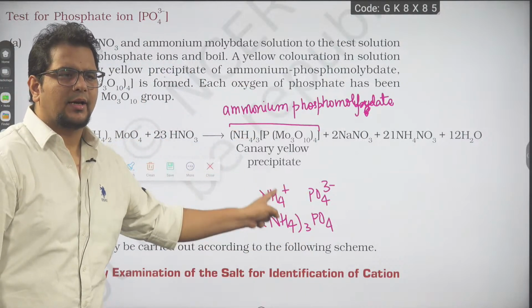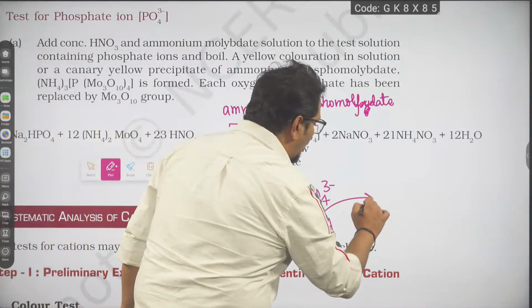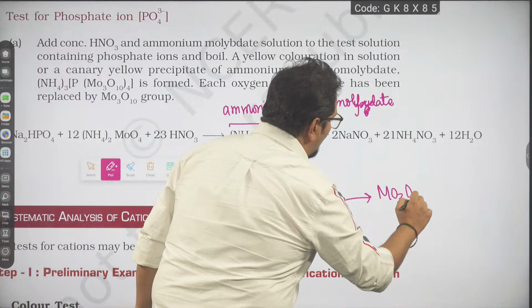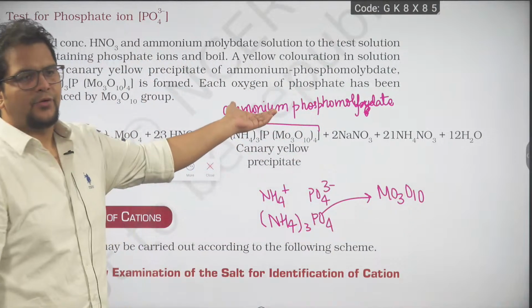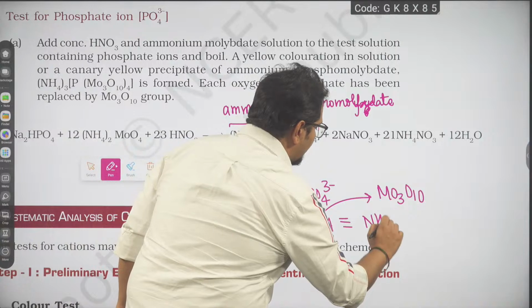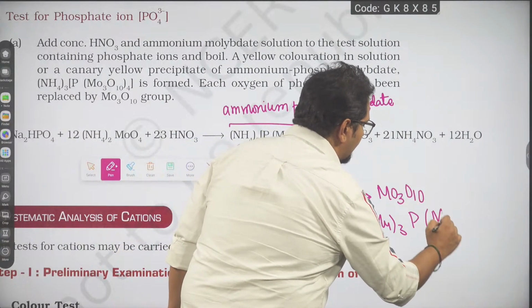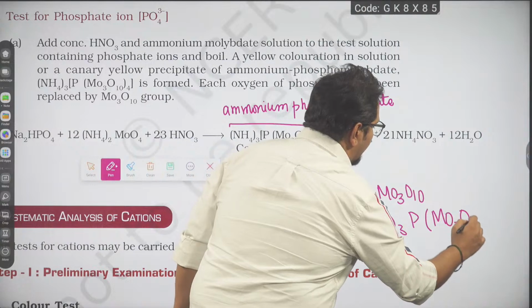One's charge becomes the other's number, the other's charge becomes this one's number. Replace the O with Mo3O10 and you will get ammonium phosphomolybdate. Check what you will get: ammonium 3, phosphorus 1 and oxygen 4. In the place of oxygen, what am I putting?